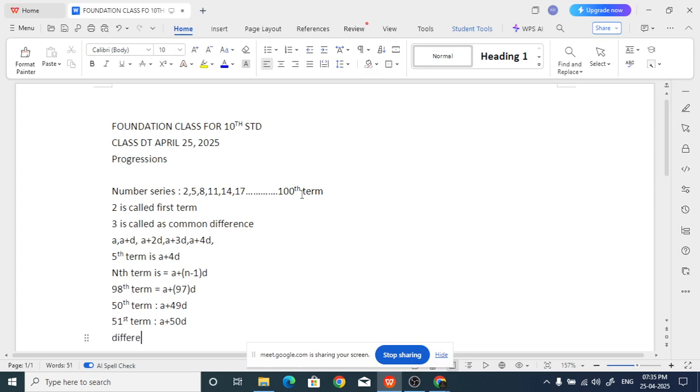The 51st term is A plus 50D, minus the 50th term, A plus 49D. So find out how much it is.